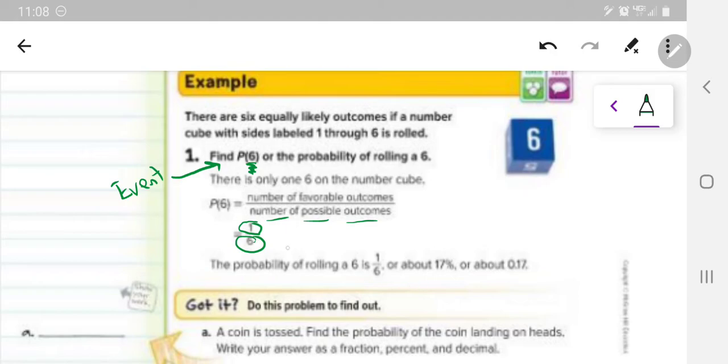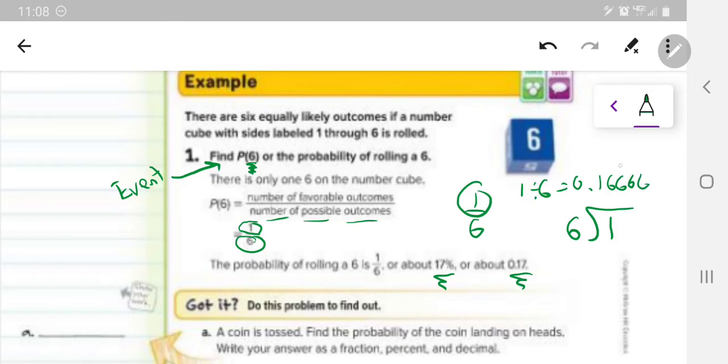Now, it does want us to also write it in percent form and decimal form. So what I suggest is that you put the top dog in the doghouse. So right, top dog for 1/6 goes in the doghouse, and then we divide. We can do long division. You can also just do 1 divided by 6 on your calculator, and that should come to